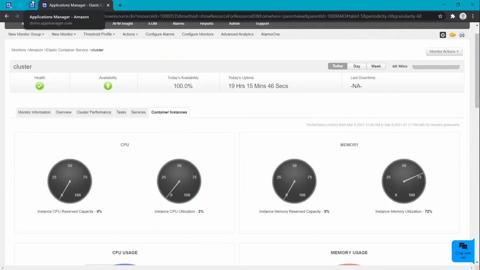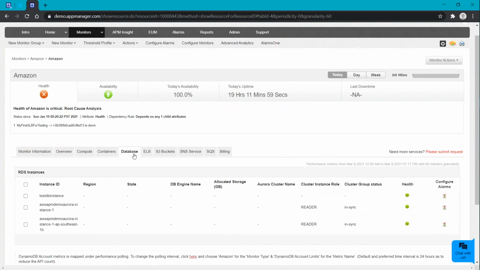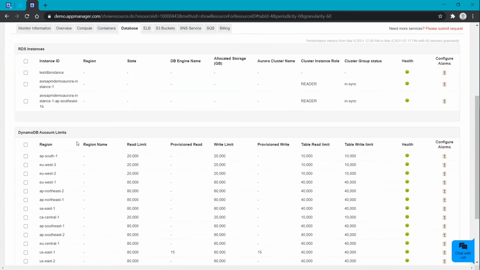Now we will be looking at the next tab, that is database. Under the database, we will be focusing on two different Amazon services, that is RDS and DynamoDB. With Applications Manager, you can know all the monitoring attributes related to the database, like latency, throttling errors, and all those details. So this will let you know more clearly about the cluster related information and also regarding your Aurora DB present.